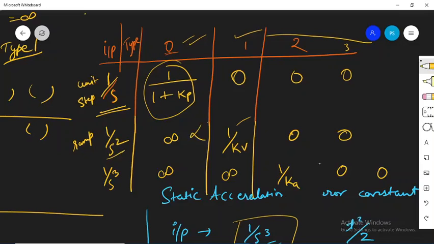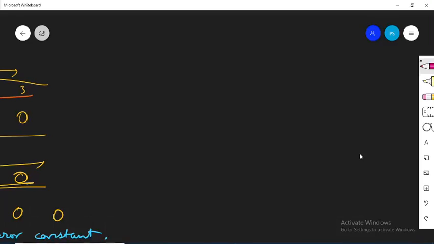You can go for a type 1 system if moderate levels of error are acceptable, and for the higher type systems the error should be lower, so you can always prefer those.